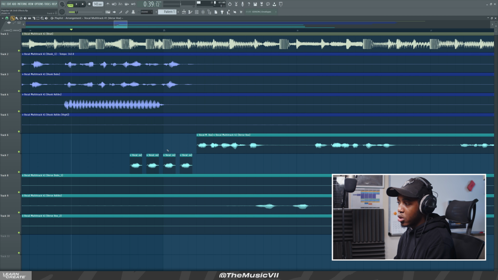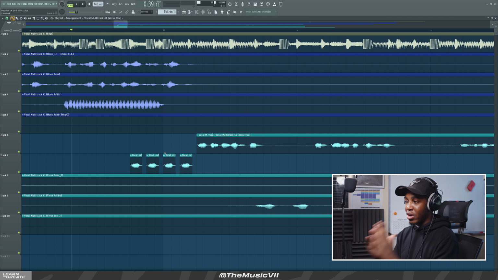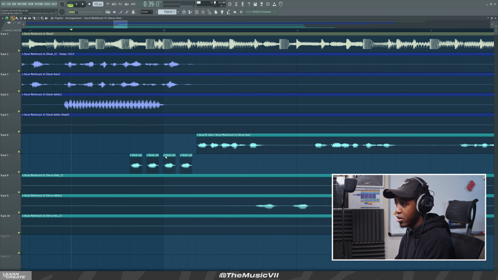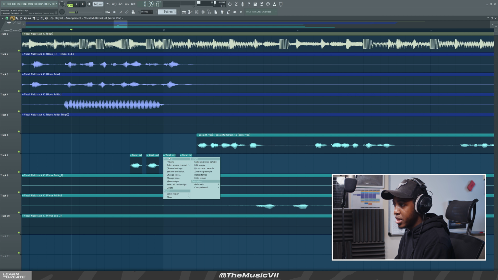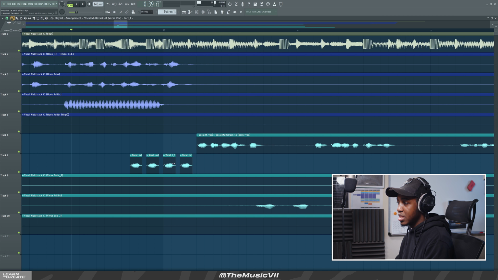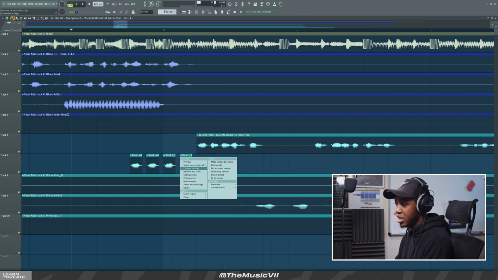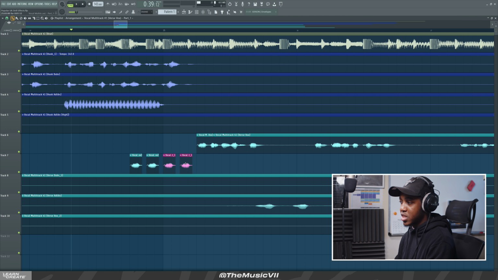What you can also do is right click. If you wanted to pan from left to right, you can left click on one of them, and you can press make unique as sample, and you can save it there. And then what you could do is delete this one quickly and drag this over there. Let's change the color so that we can identify which ones are saved as samples, right?